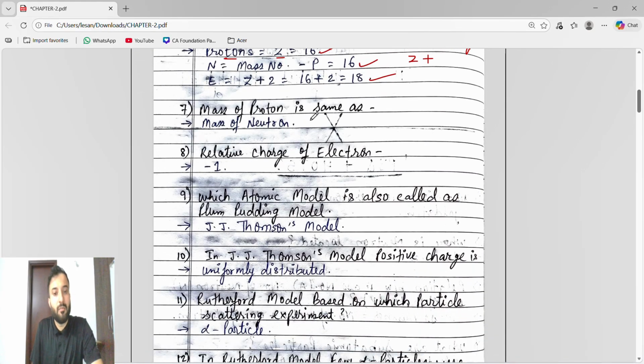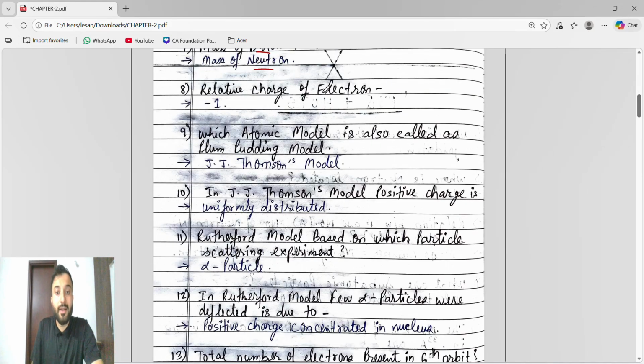The mass of a proton is the same as the mass of a neutron. Right, guys. I am talking about mass. We have studied charge, relative charge and mass. The charge and relative charge of an electron equal those of a proton in magnitude, but the mass of a proton equals the mass of a neutron. We have two kinds of charge: one is the charge of electron, proton and neutron, and another is the relative charge of proton, neutron and electron. So in the examination you have to check whether they are asking the charge of the electron or the relative charge. The relative charge is -1.